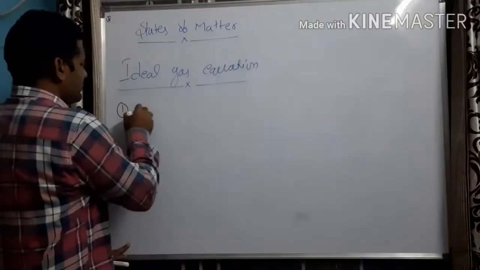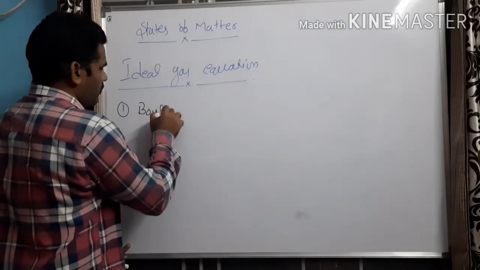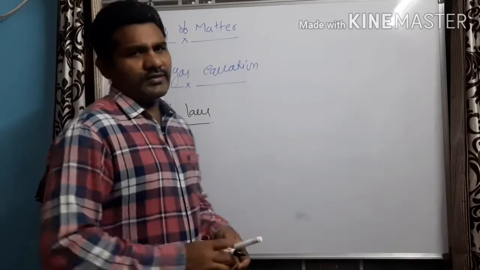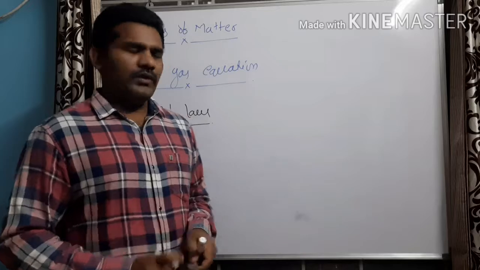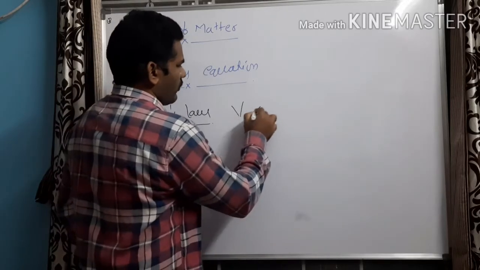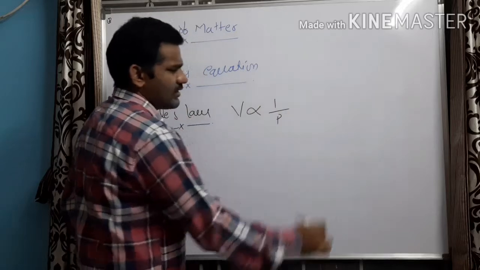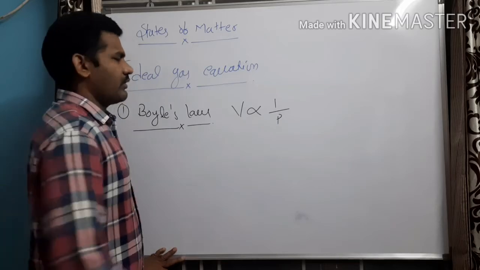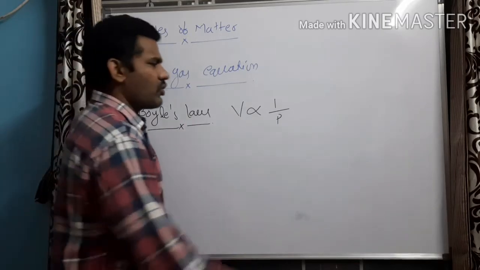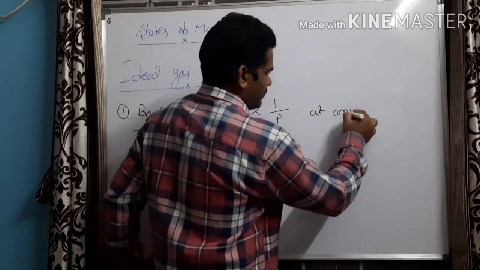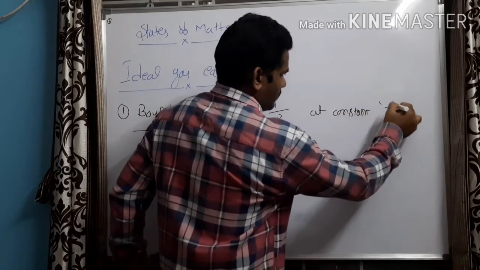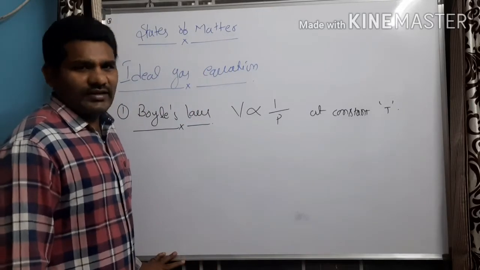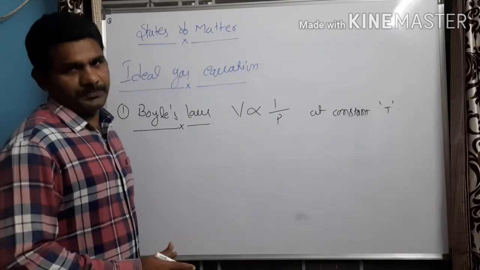The first gas law we are going to learn is Boyle's law. What does Boyle's law say? According to Boyle's law, at constant temperature, volume of a given mass of gas is inversely proportional to its pressure. I repeat, according to Boyle's law, at constant temperature, volume of a given mass of gas is inversely proportional to its pressure.